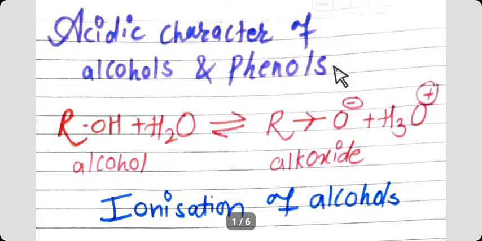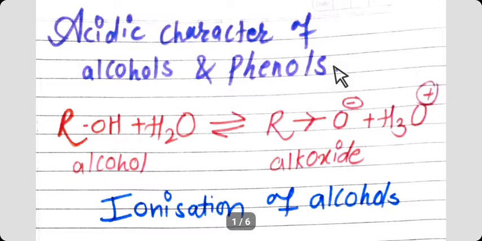As we have already studied in the laboratory test, in aqueous medium, phenol shows weak acidic character, while alcohols are neutral. It is clear, therefore, that the reactivity of alcohols and phenols towards ionization of the O-H bond, meaning the hydroxyl bond in them, is different. The reason behind this difference lies in the extent of stabilization of their respective conjugate bases by electronic effect.